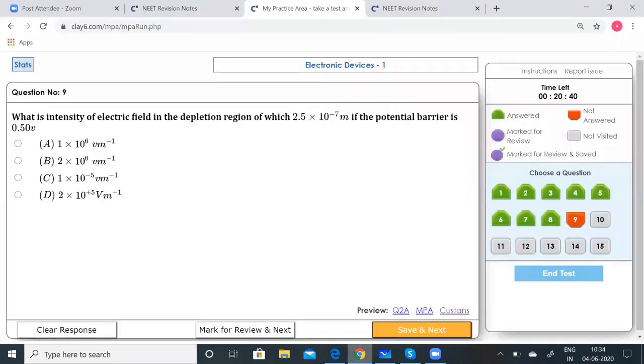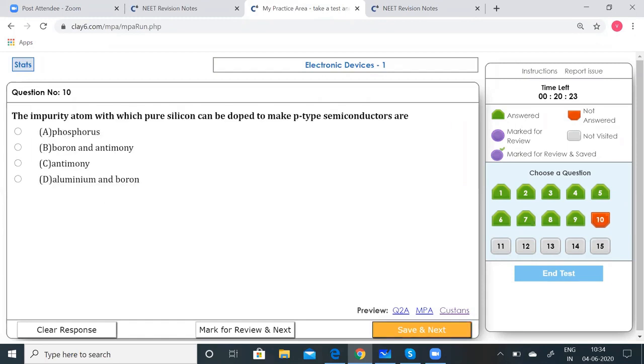Let's see which option is correct. Yeah, B option is correct. So the intensity of the electric field, E, is given by V by d, where V is the potential and d is the distance. So having known this value, we can easily calculate. It's a direct application.